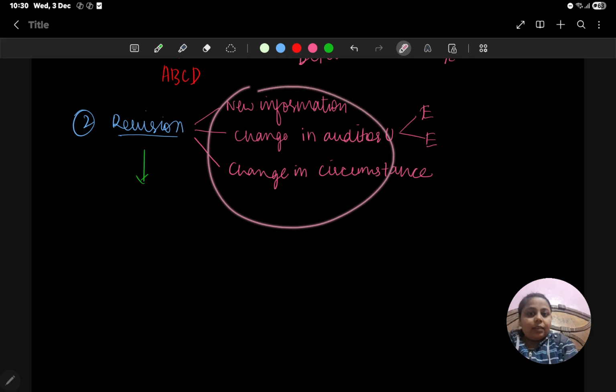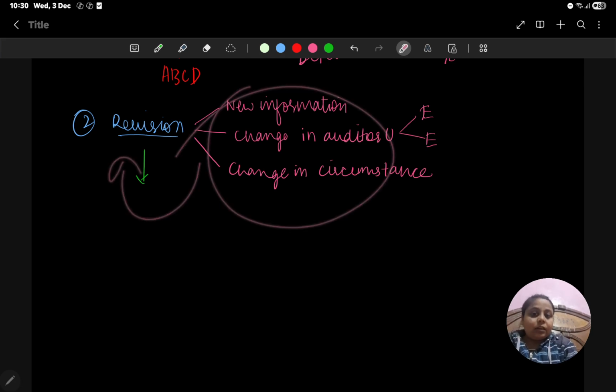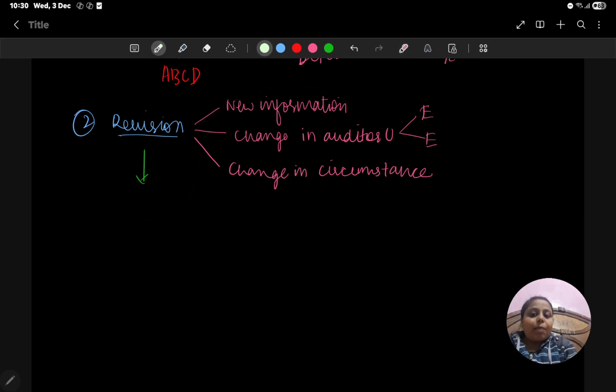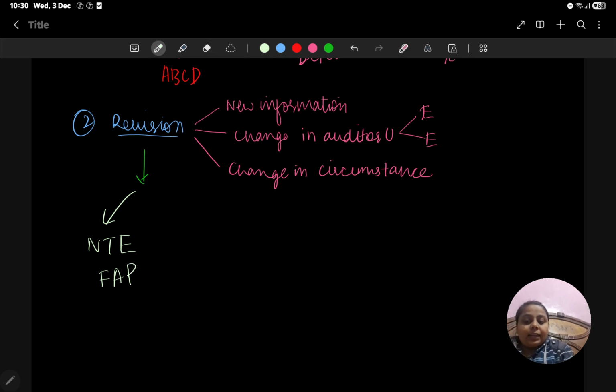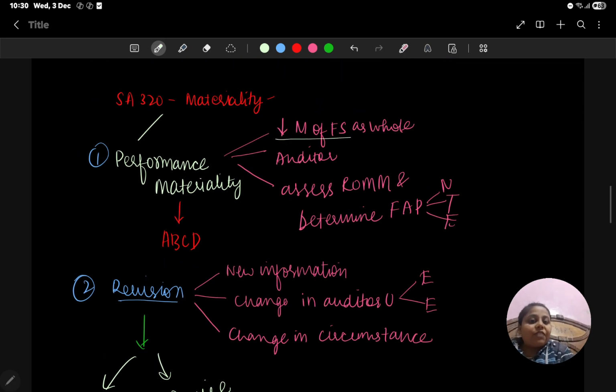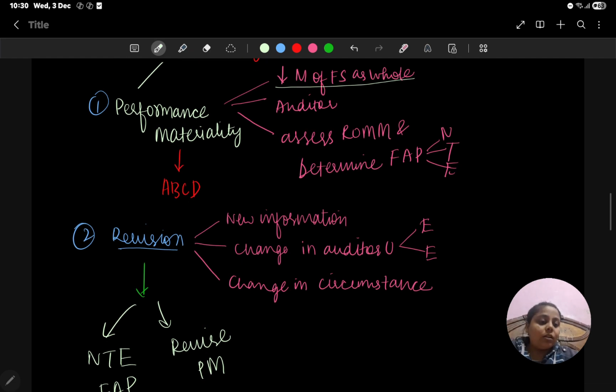In these three cases revision can be done, but the main thing is: what happens if we revise? Is anything else needed to change? Yes. Because of the revision, the NTE which we set for FAP needs to be revised, and we also need to revise the performance materiality, which is based on the financial statement as a whole.